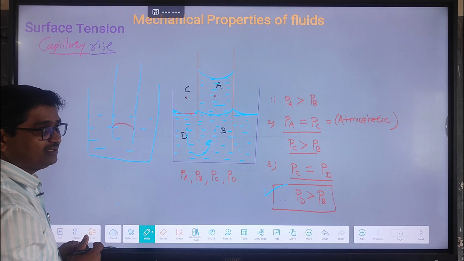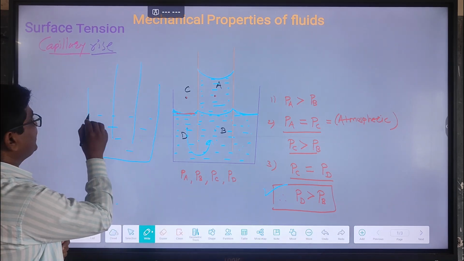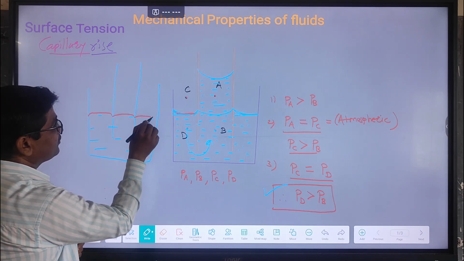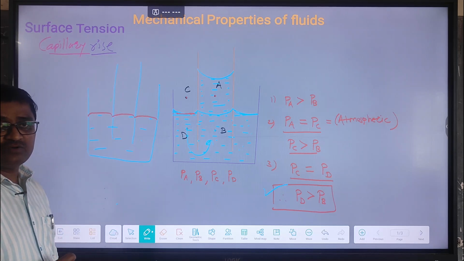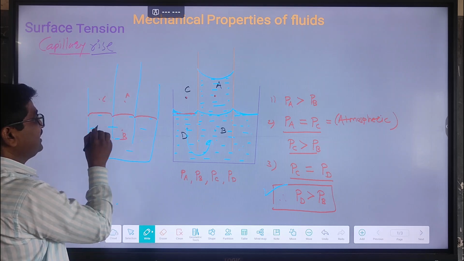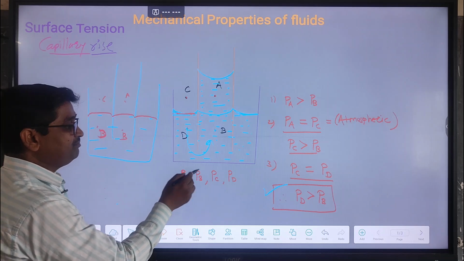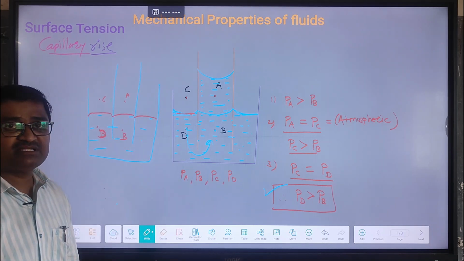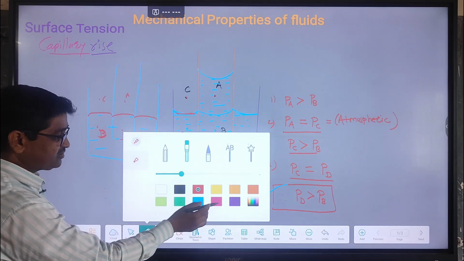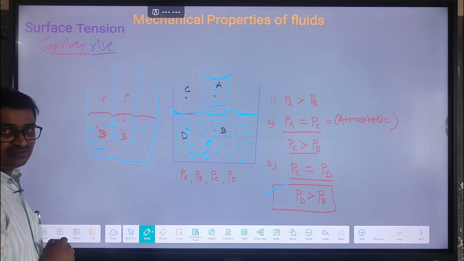But why? Let's see the reason. When the capillary tube is dipped into the mercury, the surface at the point of contact is nearly convex. Again we can choose the four points, PA, PB, PC and PD. Same concept will be there. PA, PB, PC and PD are the pressures at points A, B, C and D. We know that the pressure on the concave side is greater than on the convex side. So which point is on the concave side? This is the concave side and this is the convex side.